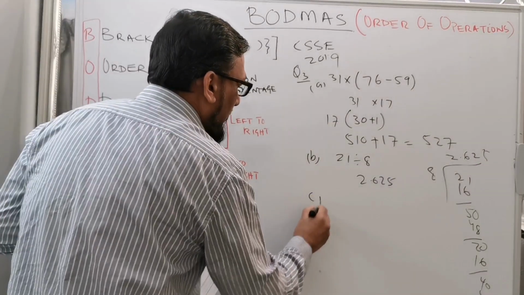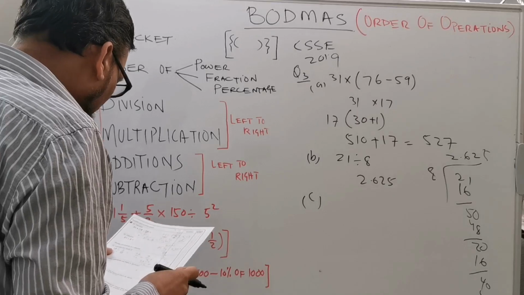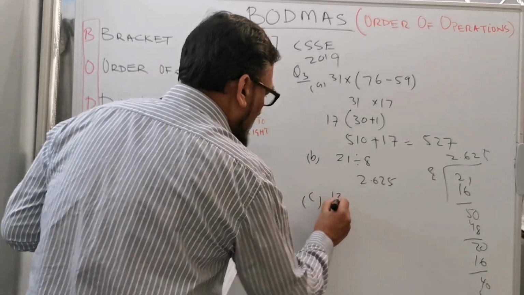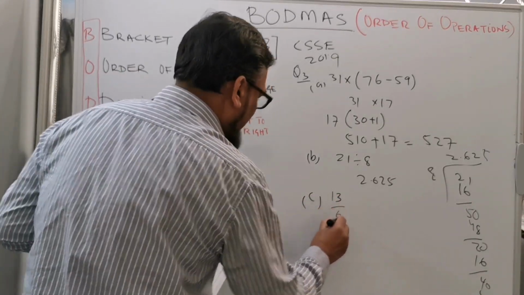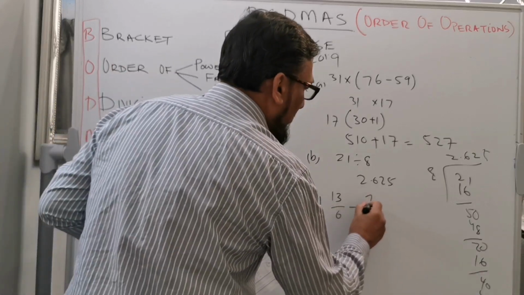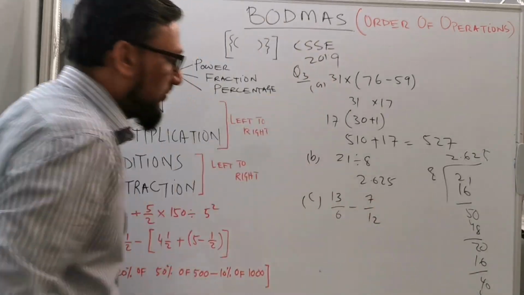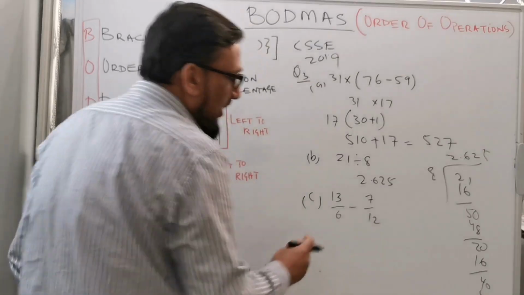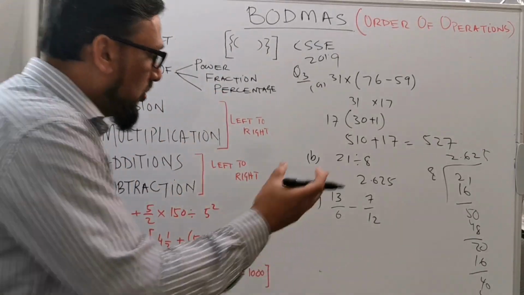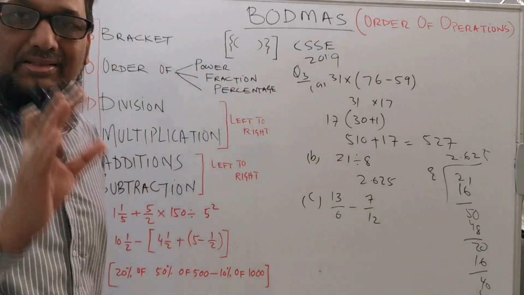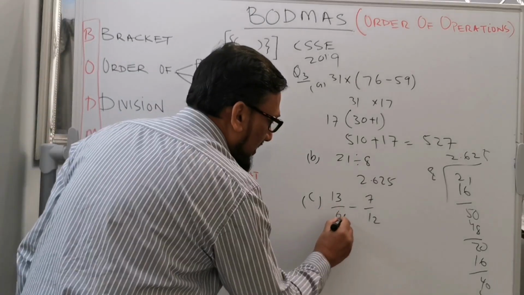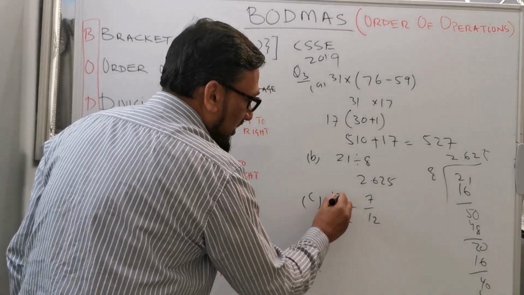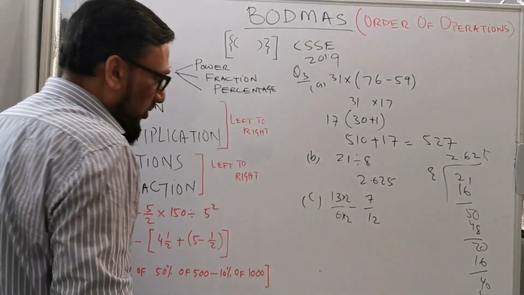And the C part, very simple. They are giving you a fraction to solve: 13 over 6 minus 7 over 12. When you're solving fractions, you must make the denominator the same. So 6 times 2 is 12, 13 times 2 is 26.